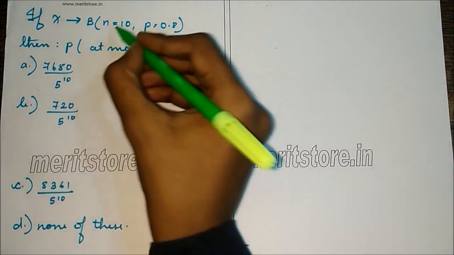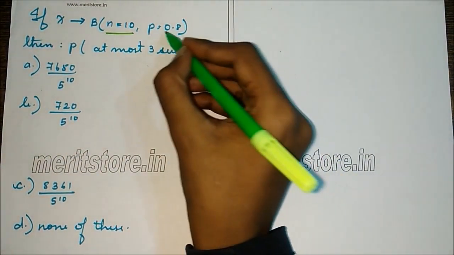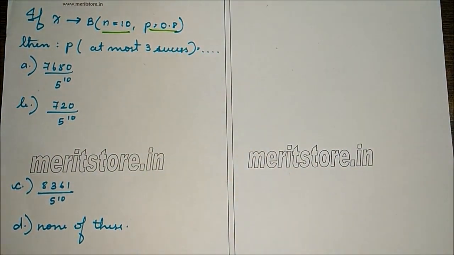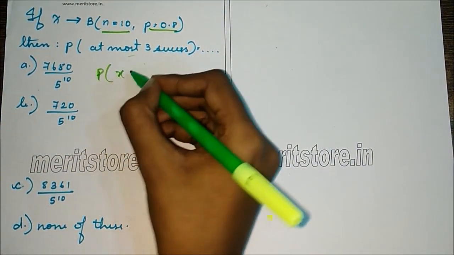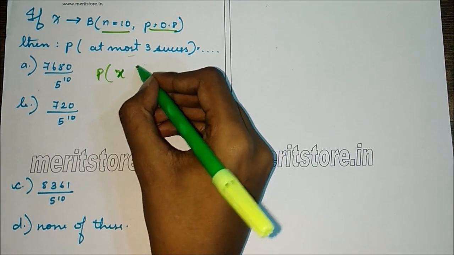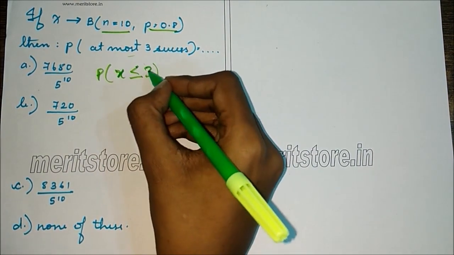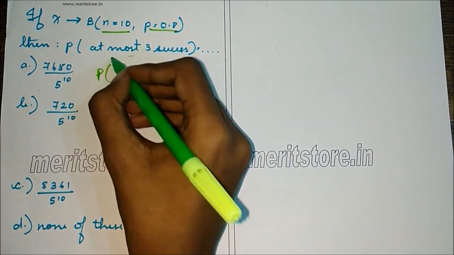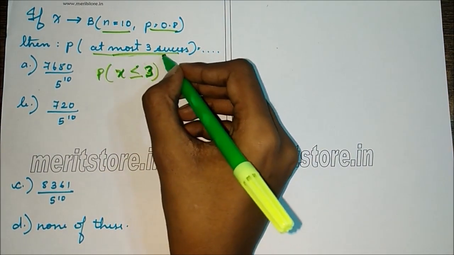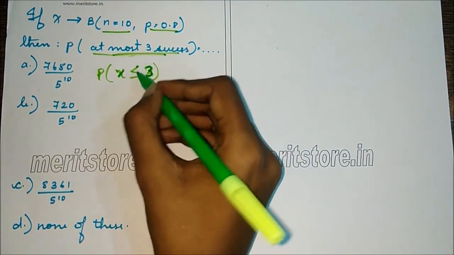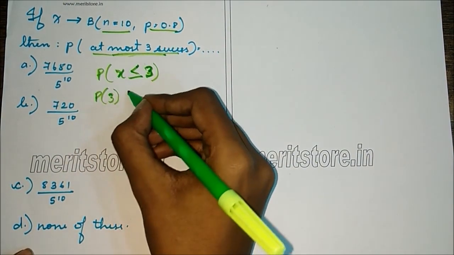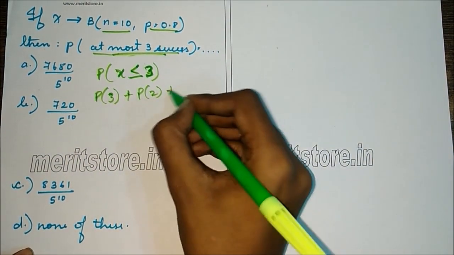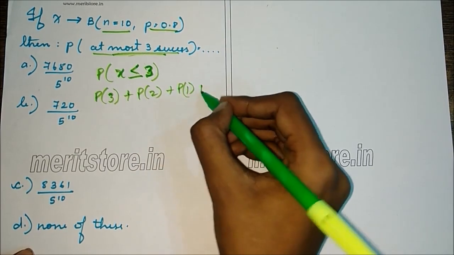In this question, n is given as 10, p is 0.8. We are supposed to find the probability for at most 3 successes, that is, x is less than or equal to 3, since we are told the number of successes should be 3 or less than 3. So this is the same as P of 3 plus P of 2 plus P of 1 plus P of 0.